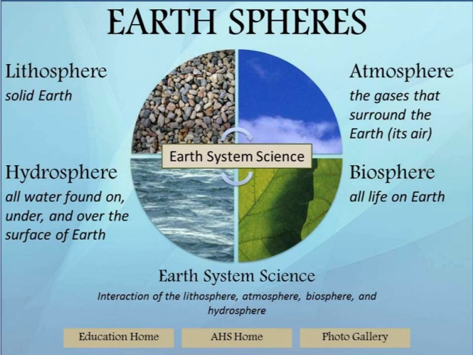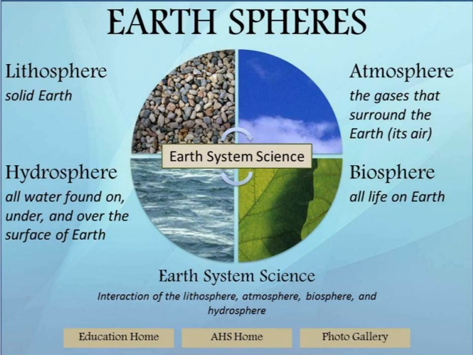The earth is divided into four spheres. One is the lithosphere, the solid earth. Hydrosphere, water found under, over, and on the surface of the earth. Atmosphere, which surrounds the earth. Biosphere, all life on earth. These are the earth spheres.